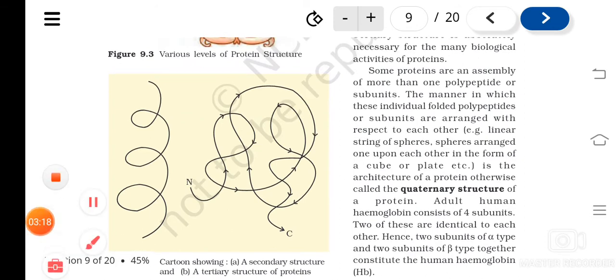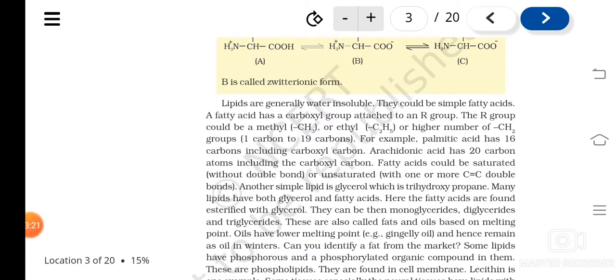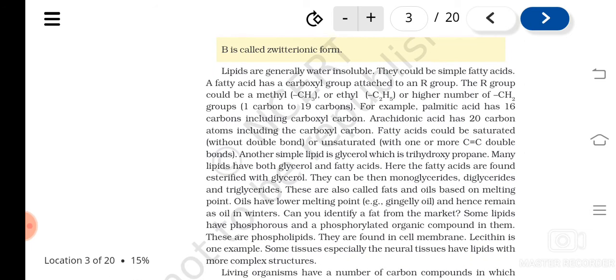Then I told you about lipids. Lipids are water insoluble and they can be simple fatty acids, isn't it, with a large R group, or the R group can be a simple methyl also. Understood? Examples we have studied are fatty acids like palmitic acid, which has 16 carbon, and arachidonic acid, which has 20 carbon. The fatty acids can be saturated or unsaturated.